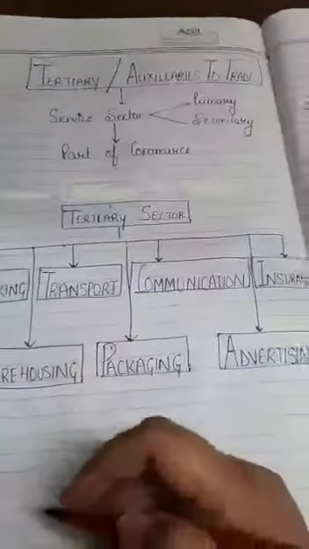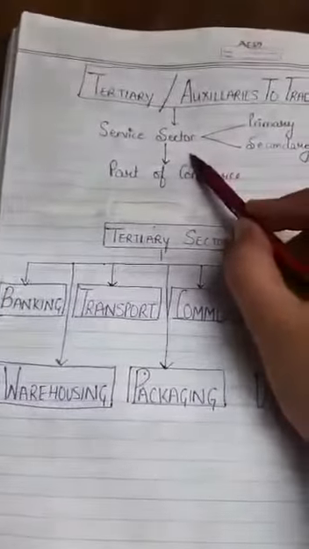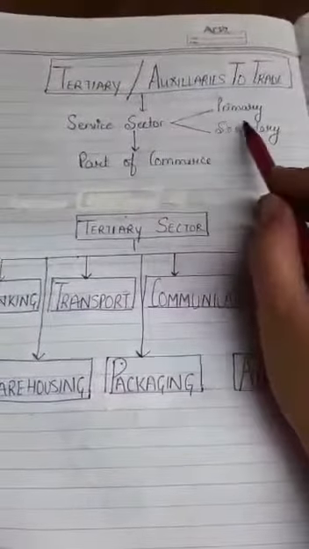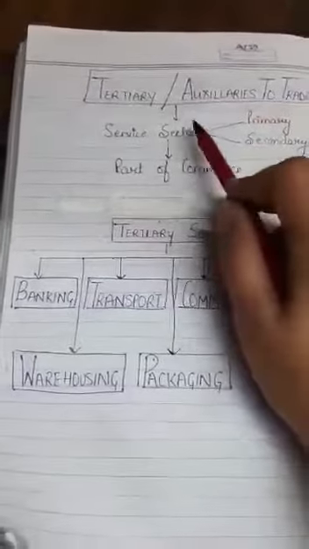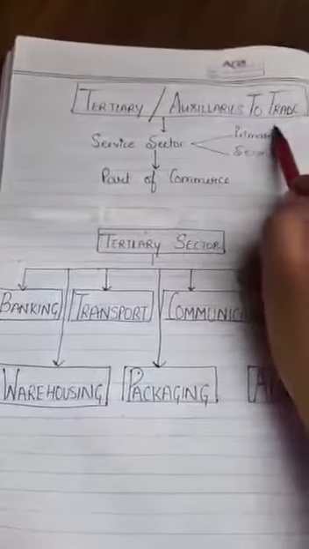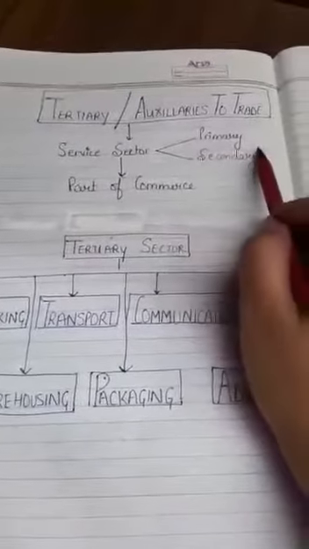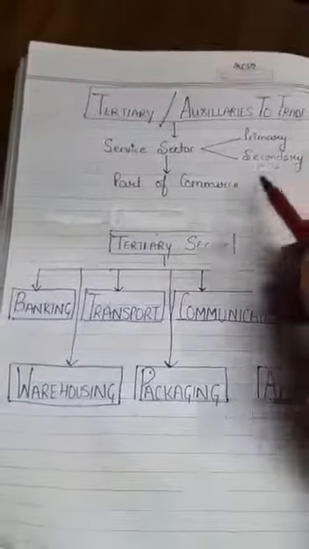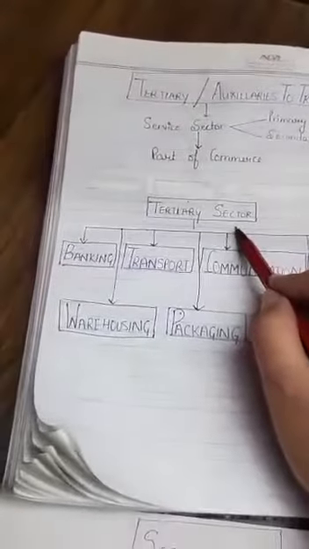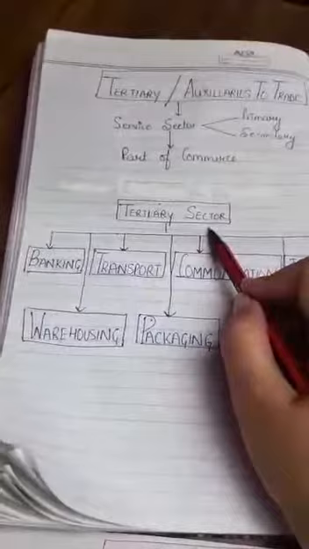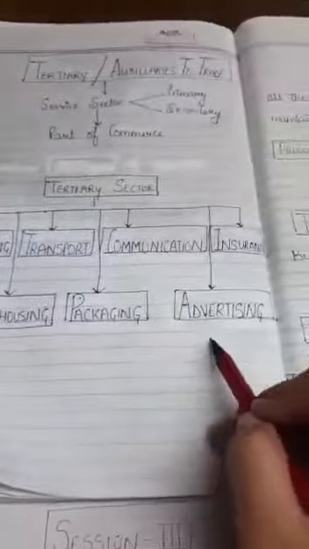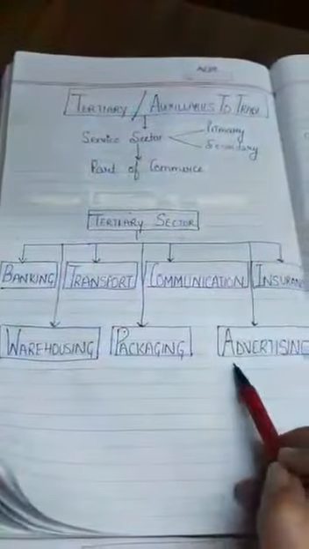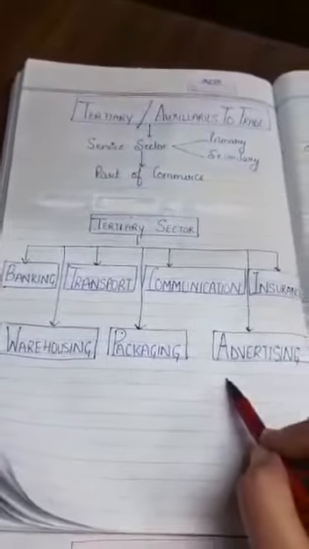The third kind of industry is the tertiary industries. Now, tertiary industry is also called as the service sector. This sector provides services to the primary industry and the secondary industry. You will also cover this concept under commerce as auxiliaries to trade. We'll take up this concept in details in the next videos. For now, tertiary sector provides different kinds of services to the business. Services like banking, transport, communication, insurance, warehousing, packaging and advertising. All these services facilitate the production in the industry.